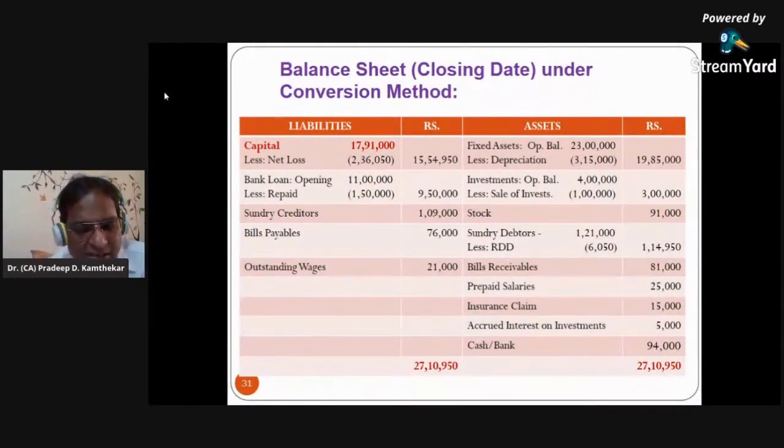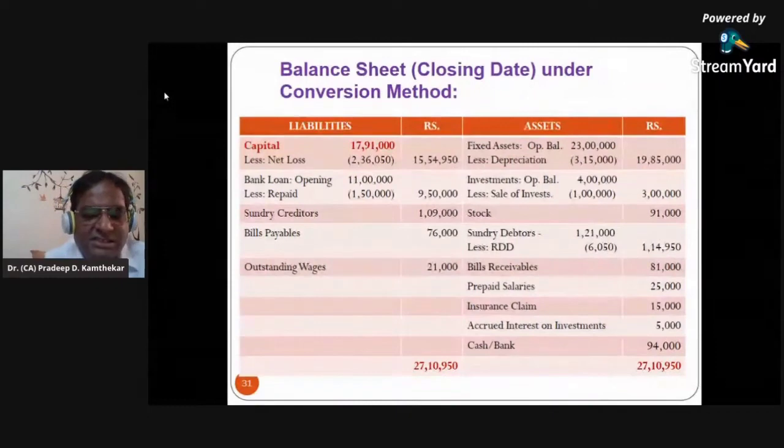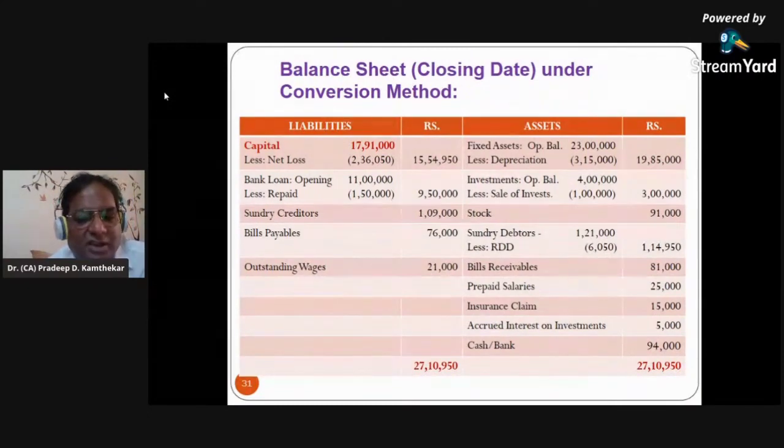Again, see the debit credit. First effect of this stock was shown on the trading account credit side. So credit is shown. Now debit is pending. This is the debit. On asset side, when you show a particular item, it is debit. So this 91,000 is the second effect of stock.